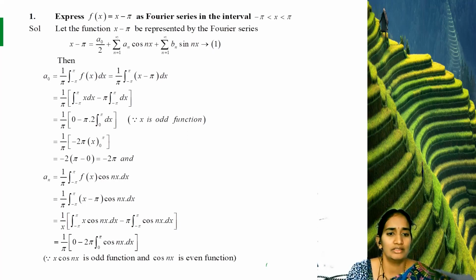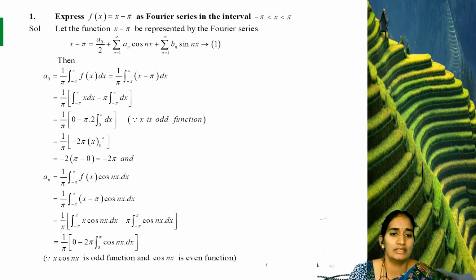In this next step, the first term, integral minus pi to pi x dx, we write as 0. Why do we write 0 here? We know the general formulas for integration: integral minus a to a f of x dx equals 0 when the function is odd. Suppose the function is even, then we write 2 times integral 0 to a f of x dx. We are using that concept here, so the first integration term is 0.